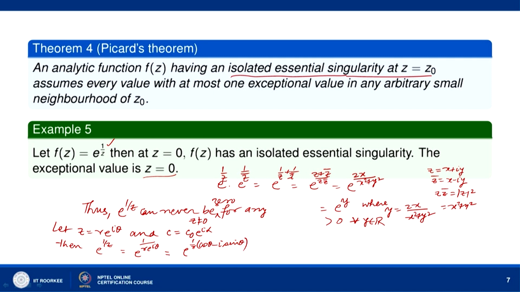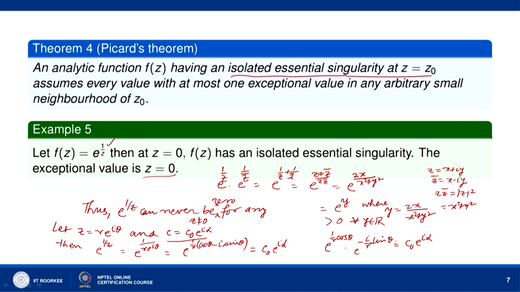Okay. e to the power 1 by r into e to the power minus i theta is e to the power 1 by r (cos theta minus i sin theta). Let us put it equal to c naught e to the power i alpha. Then equating the absolute values and arguments on both sides, the left side is e to the power 1 by r cos theta into e to the power minus i upon r sin theta, equal to c naught e to the power i alpha.